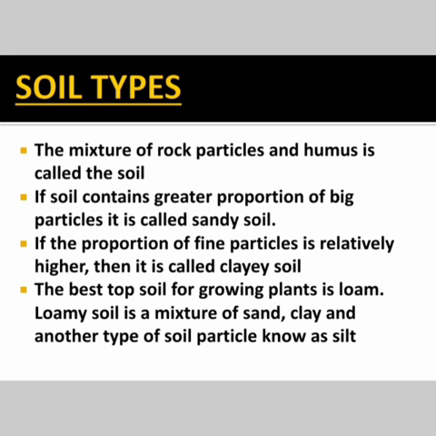Now, how can you define a soil? It is a mixture of rock particles and humus. So what is humus, children? I have told you about humus, right? It is rotting dead matter that is there in the soil. It might be plant waste or animal waste which is mixed in the soil. So we call that humus. So now we define soil as a mixture of rock materials and also humus.